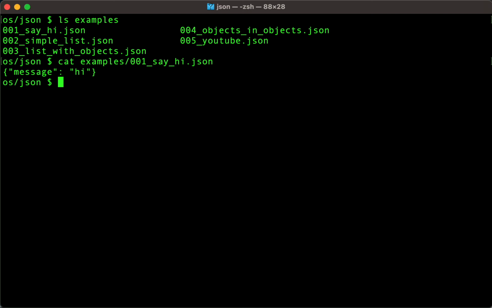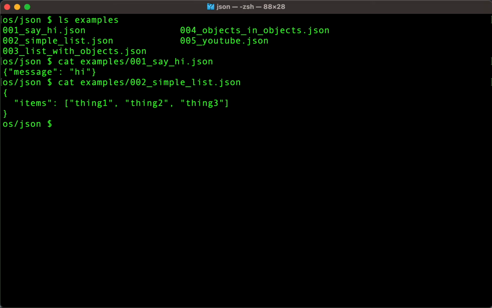Very simple, right? That's JSON. That's about as simple as you can get with JSON. That's a little message that says hi. And you notice we got those little brackets around it. You might have seen this format before. Very common.